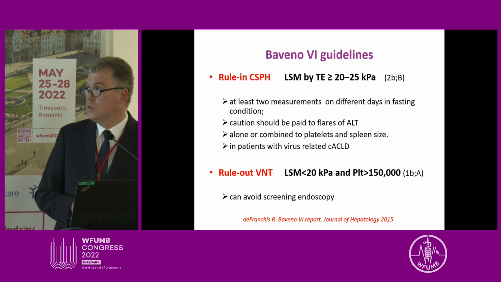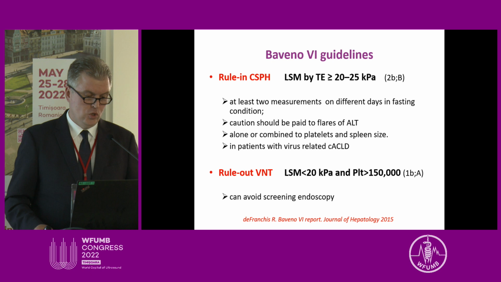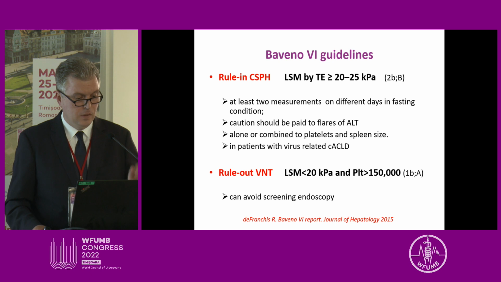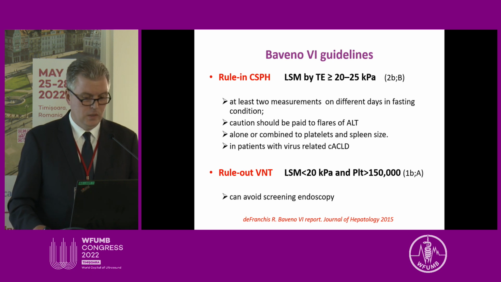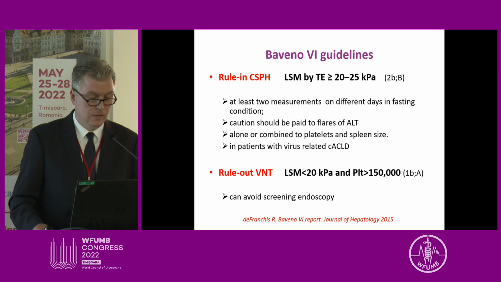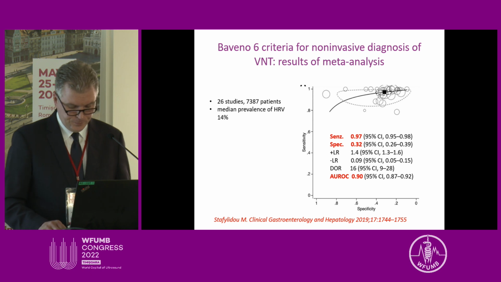I mean, this was the Baveno 6 consensus in 2015, which stated that liver stiffness, as assessed by transient elastography, might be used for ruling in the presence of clinically significant portal hypertension in patients with liver stiffness higher than 20 to 25 kilopascals, but also might be used to rule out the presence of varices needing treatment if liver stiffness was less than 20 and platelet count was more than 150, and these patients could safely avoid upper GI endoscopy.